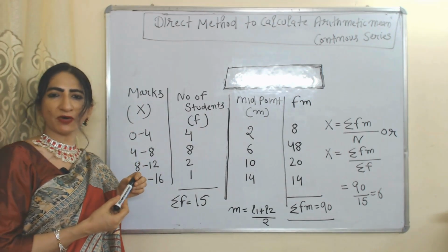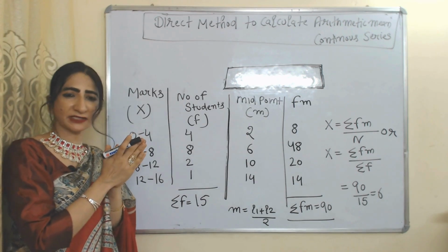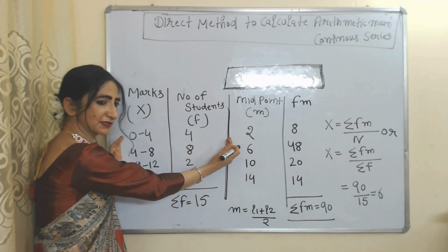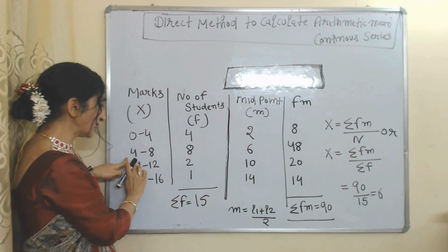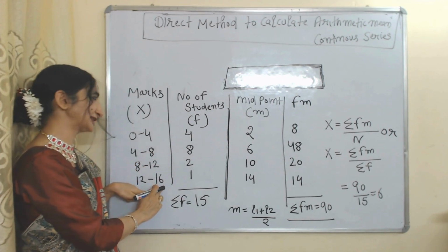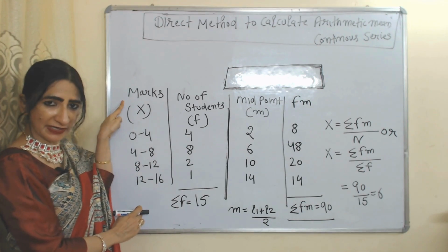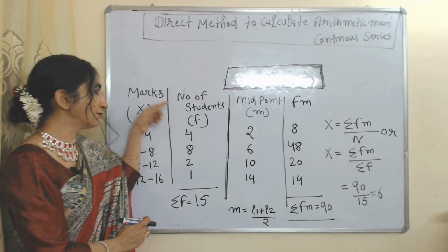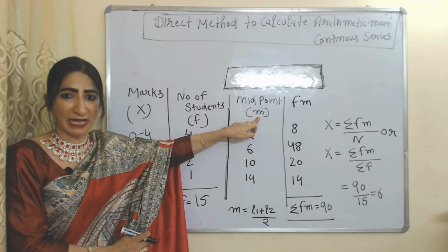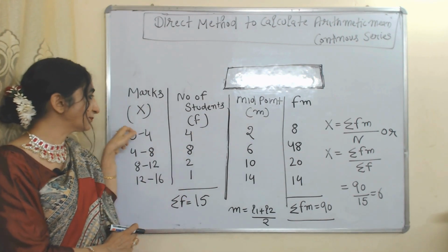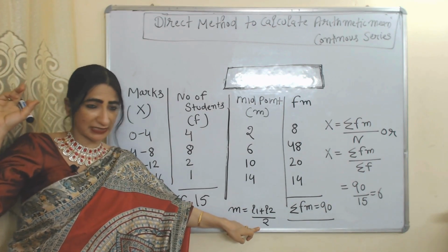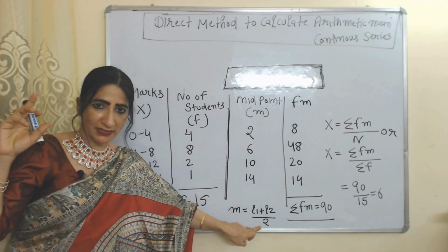Now we will see an example of the direct method to calculate arithmetic mean in a continuous series. This is our question with a continuous series. As we earlier discussed, a continuous series groups data into class intervals like 0 to 4, 4 to 8, 8 to 12 and 12 to 16. Here marks are the value of variables, which are represented by x. Number of students are frequencies, which are represented by f. First of all, we will find m, meaning the midpoint of the class interval, and this is the formula as we earlier discussed: lower limit plus upper limit divided by 2.